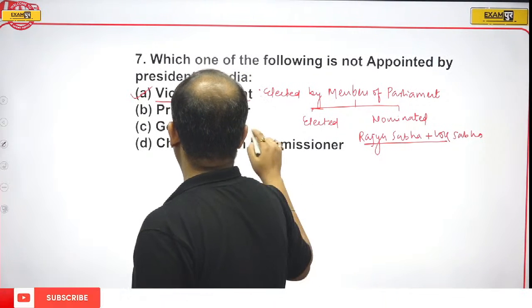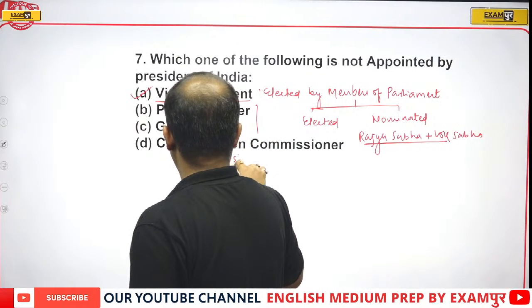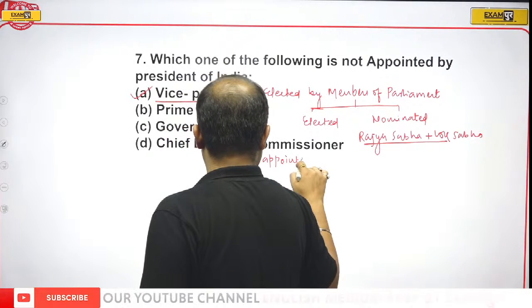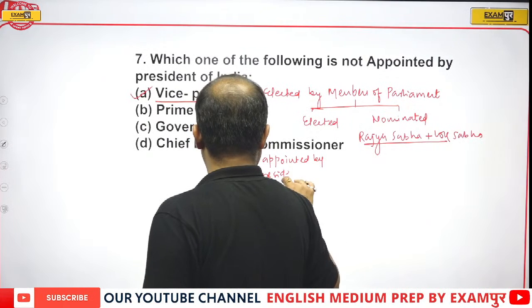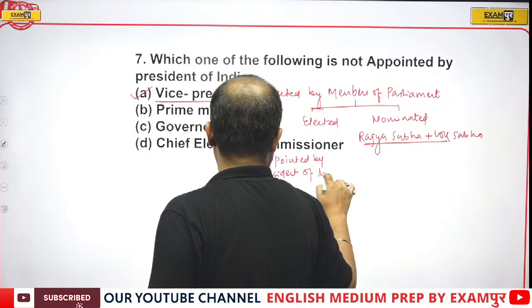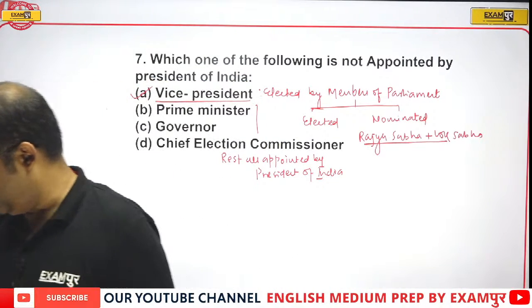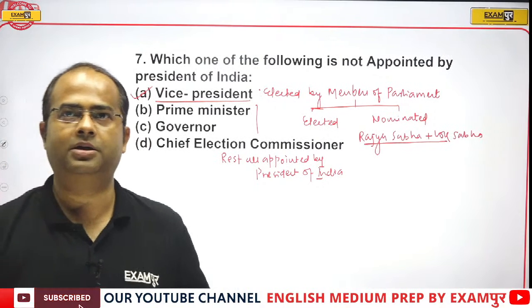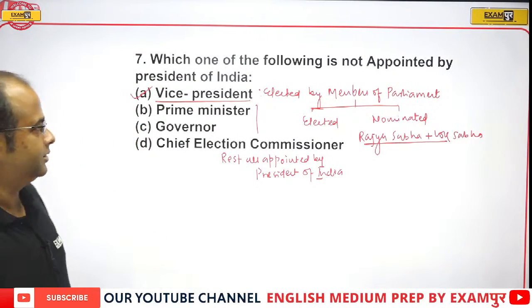Prime Minister, Governor, Chief Election Commissioner, they are all appointed by the President of India. Rest all appointed by President of India. So correct answer will be what, guys? It will be option A, that is the Vice President of India. Rest of the posts, they are appointed by President.